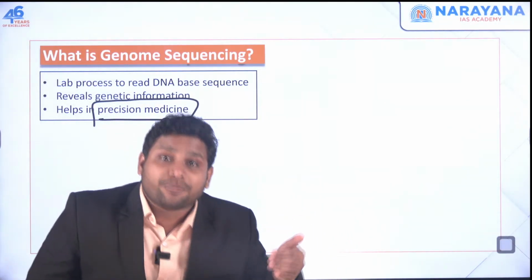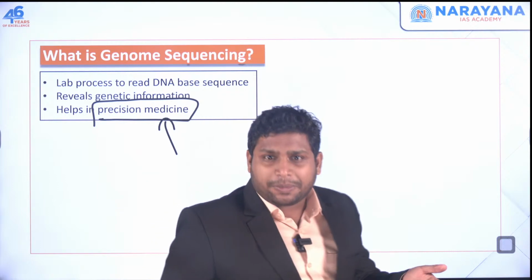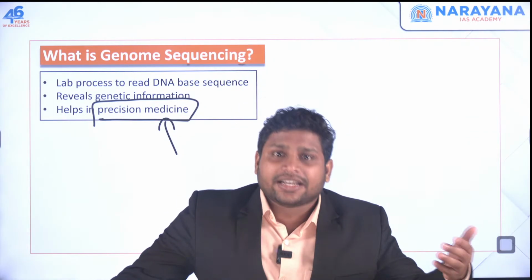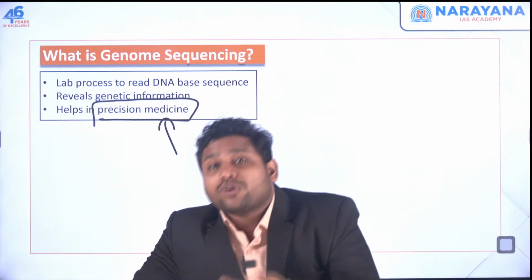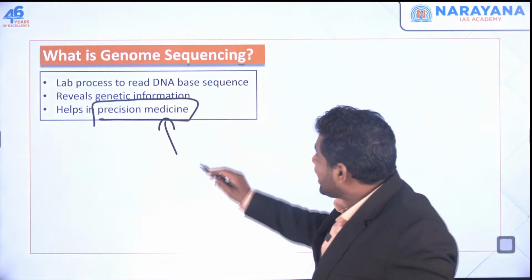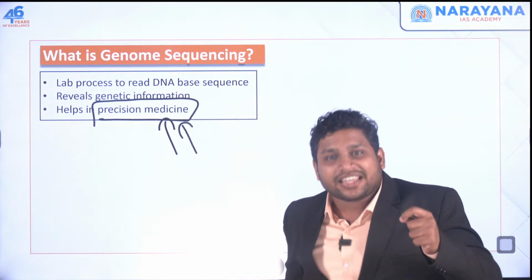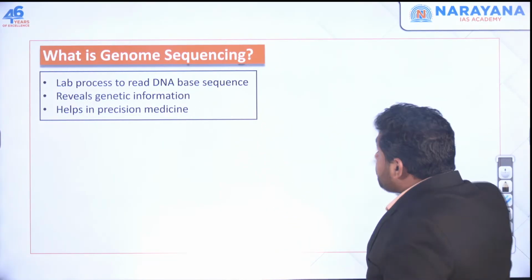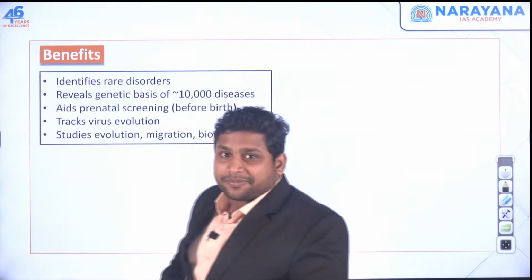Even the amount of medicine will vary for different people, right? One person might need eight tablets, while you might need only 4 tablets, because there is a difference in the genes. So doctors can be very precise when they are giving the medicine. And this is what we call precision medicine, which is possible because of genome sequencing.